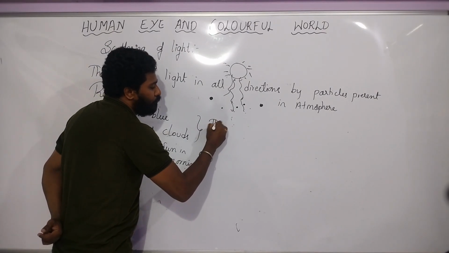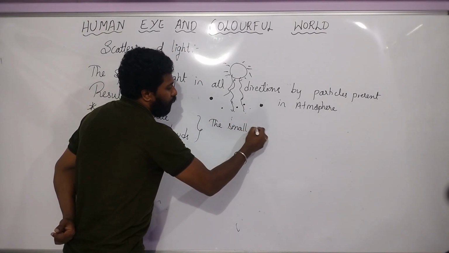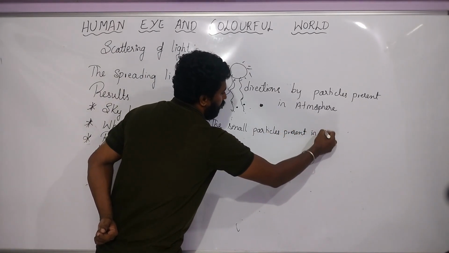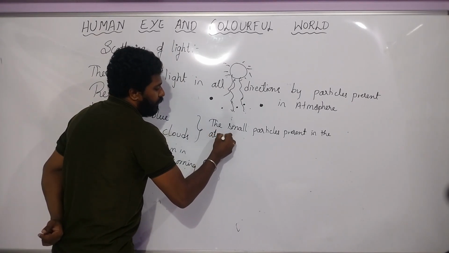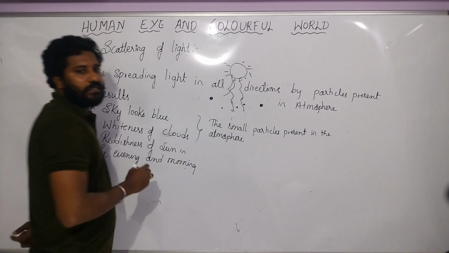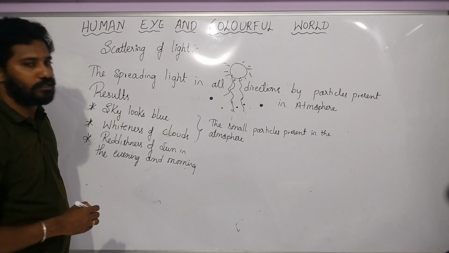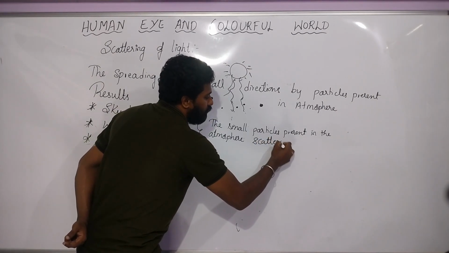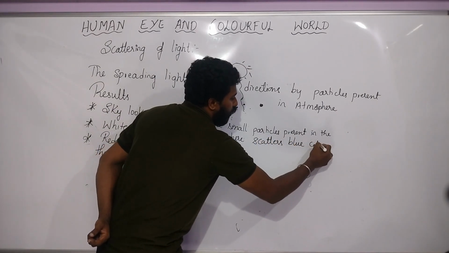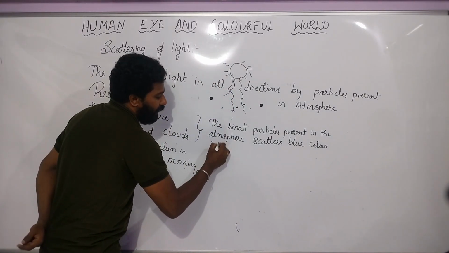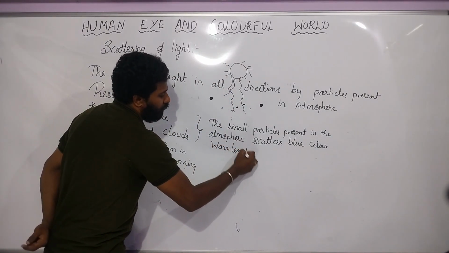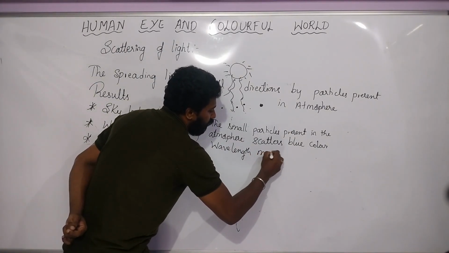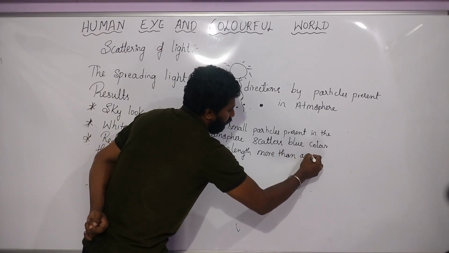So the smallest particles present in the atmosphere scatter the blue color wavelength more than any other color.